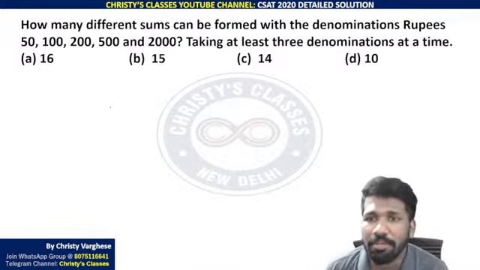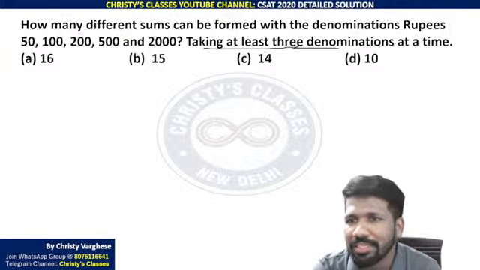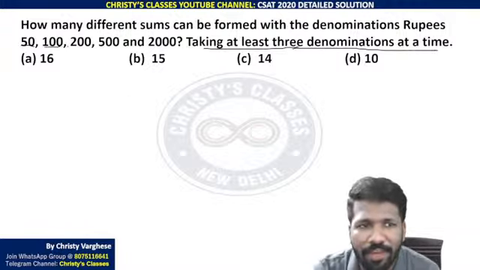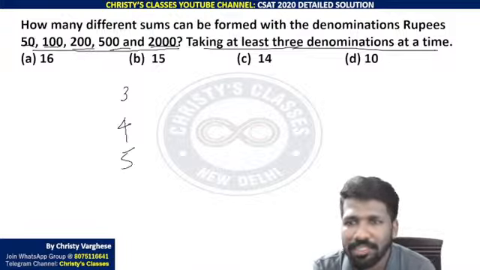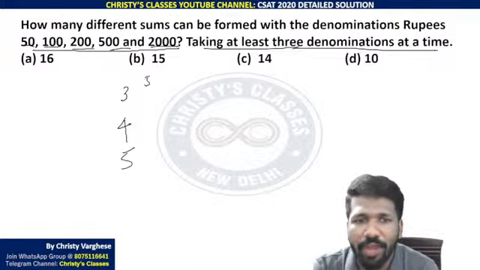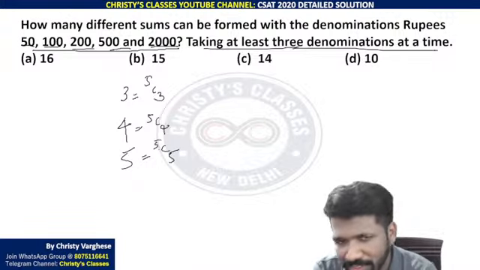How many different sums can be formed with the denominations rupees 50, 100, 200, 500, 2000, taking at least 3 denominations at a time? Combination problem. So from the 5 denominations you have to take 3 denominations. At least 3, minimum 3. Minimum 3 means 3 denominations is okay, 4 denominations is okay, 5 denominations is also okay, because maximum 5 denominations only are there. From 5 denominations to select 3 denominations, 5C3 ways are there. From 5 denominations to select 4 denominations, 5C4 ways are there. From 5 denominations to select 5 denominations, 5C5 ways are there.